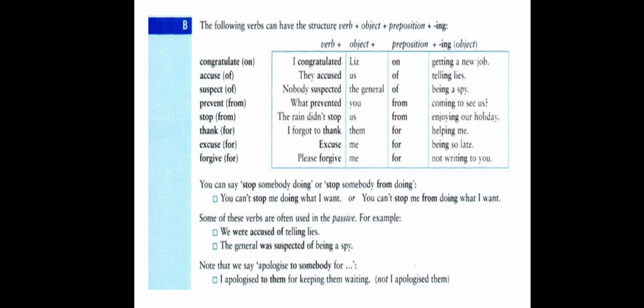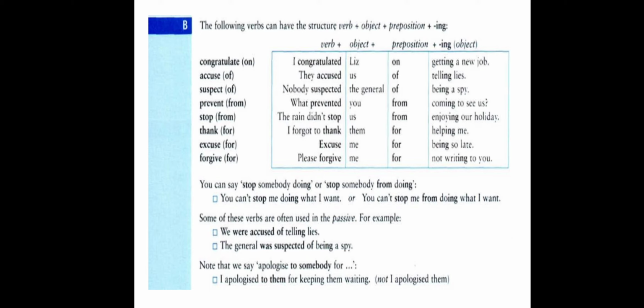The third example: nobody suspected the general of being a spy. Here we have the object, the general, which comes after the verb suspected. Then comes the preposition of, and after the preposition of we have another object formed of verb plus ing, being a spy.